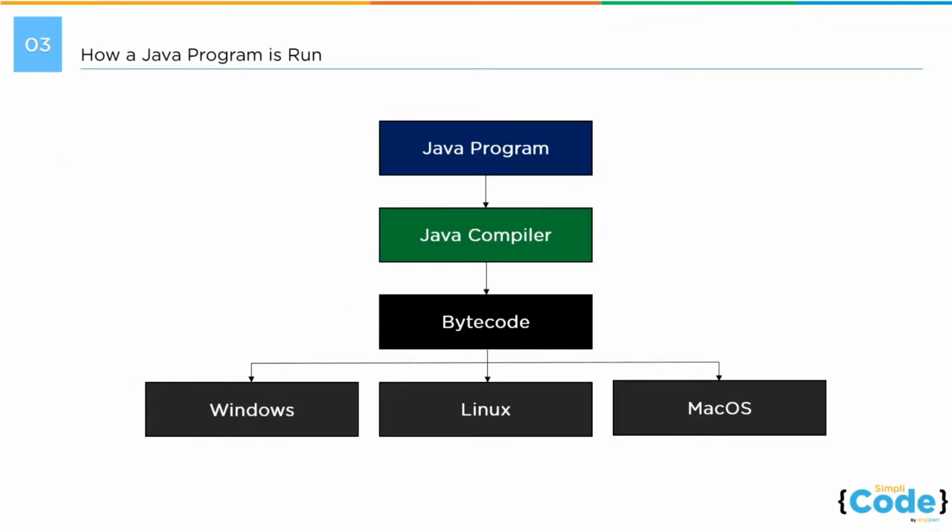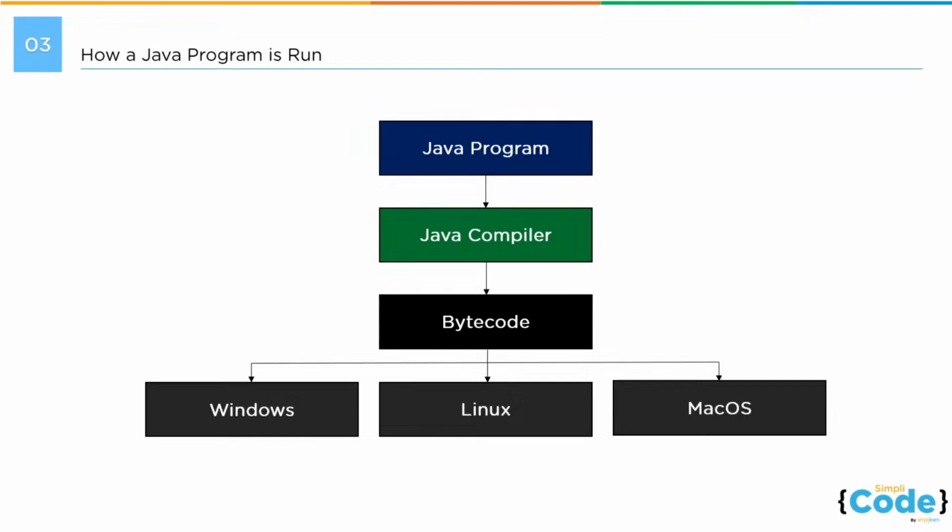At first you basically write your Java program and you store your Java program into a .java file. Then you compile your Java file with the help of the Java compiler. Once the program is compiled, the compiler is going to generate another file which is a .class file. And this .class file is basically the compiled file, or also known as the bytecode file. So this bytecode or the .class file can be run on any platform, be it a Linux platform or a Windows platform or a macOS platform or any other platform.